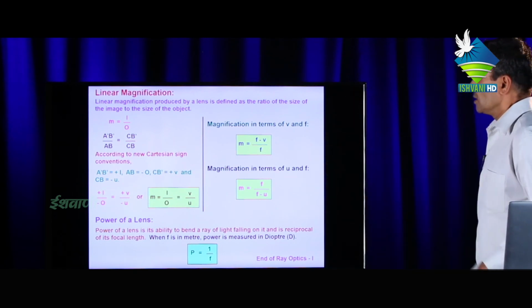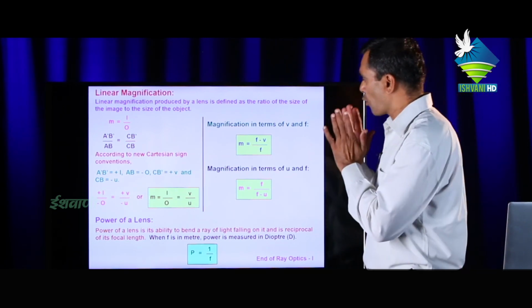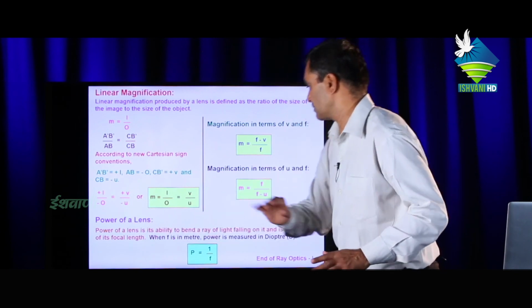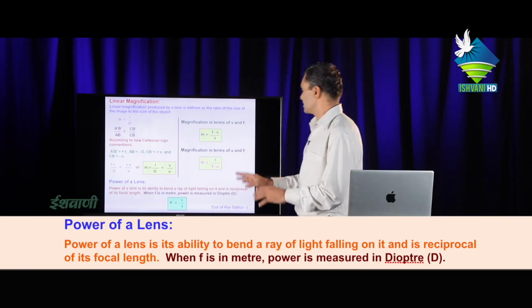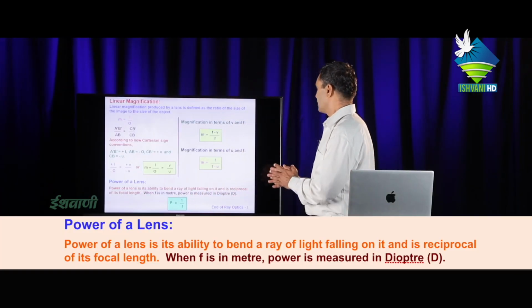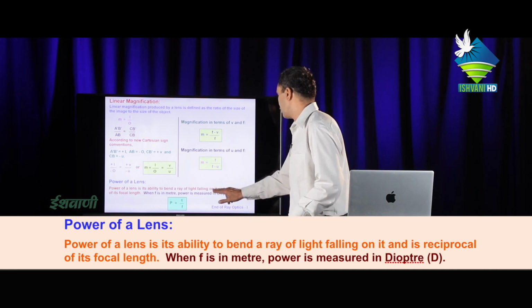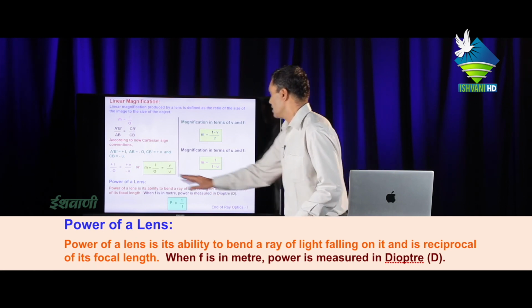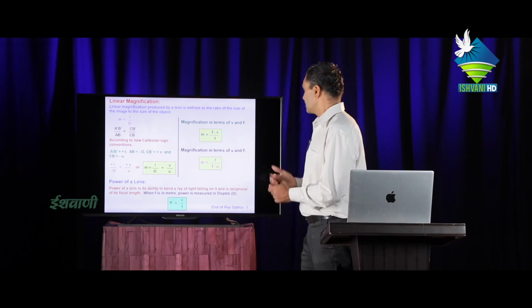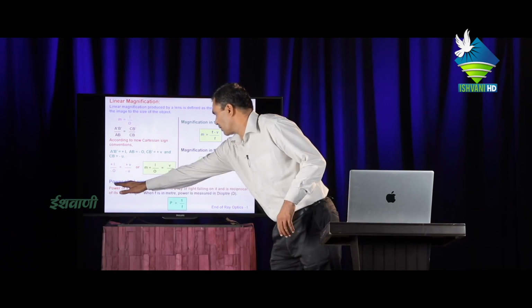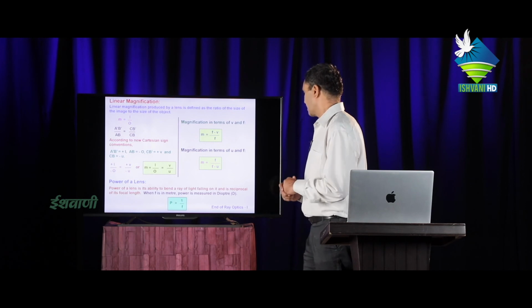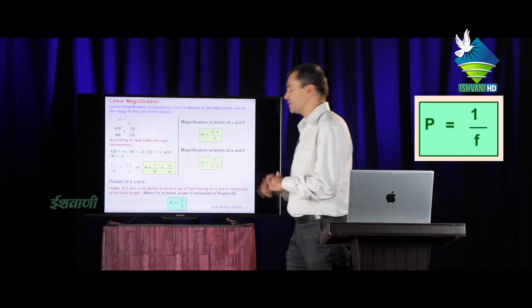Power of lens. The reciprocal of focal length is called power of lens. Power of a lens is its ability to bend a ray of light falling on it and is the reciprocal of its focal length. Its unit means the unit of power will be diopter, which will be equal to 1 upon meter.